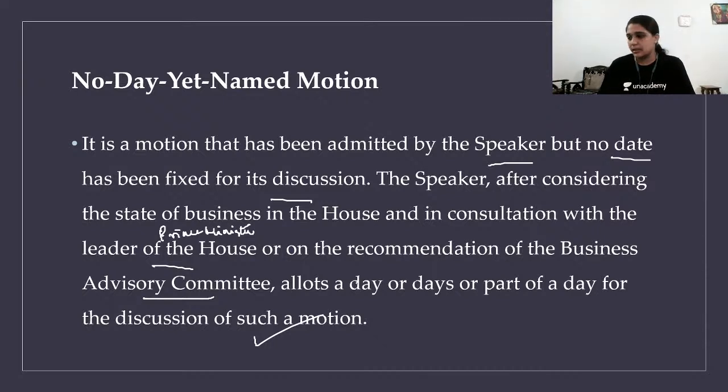Here the speaker is the presiding officer of Lok Sabha, and the leader of Lok Sabha is the head of the ruling party. And who will usually be the leader of the ruling party? The prime minister. And the speaker allots a day or days or part of a day for discussion.